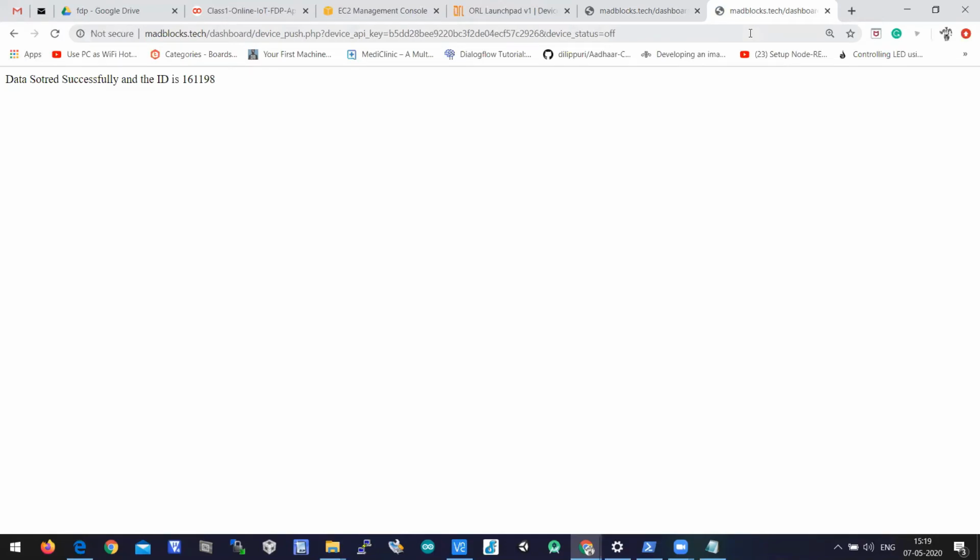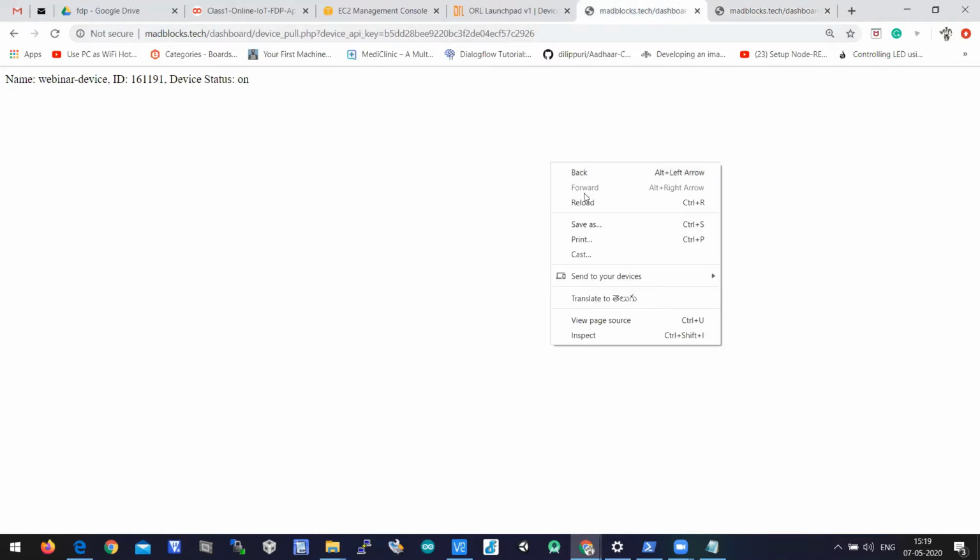It is showing 161198. Okay. So let us reload the page. So it is showing device status off. You can see off in my API which is associated with this device, because one time I pushed on, second time I pushed off.